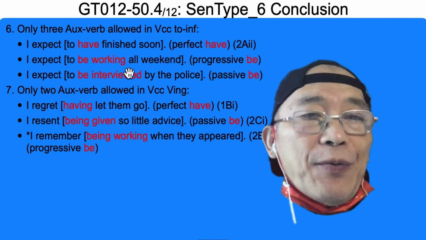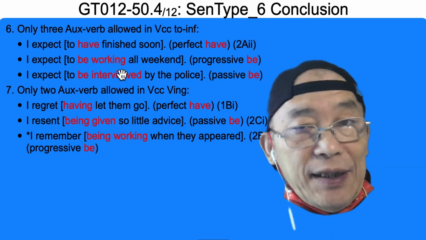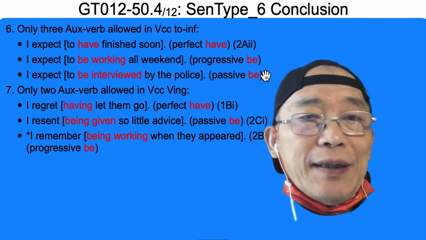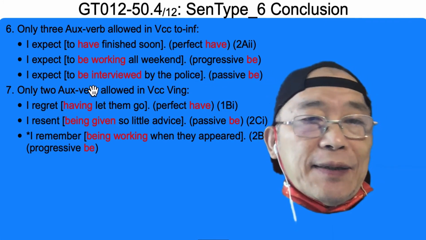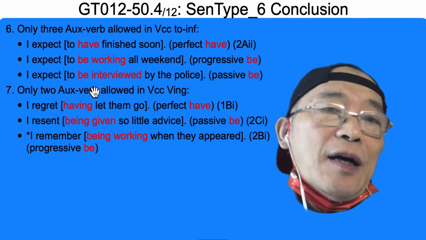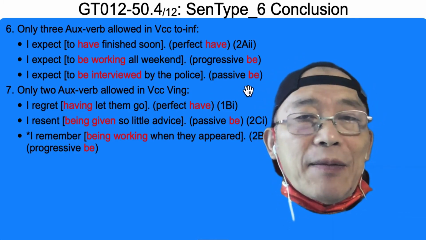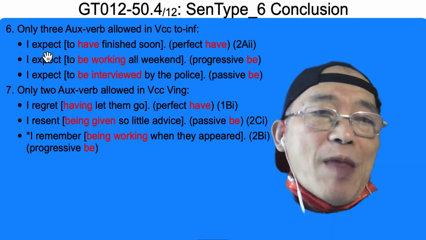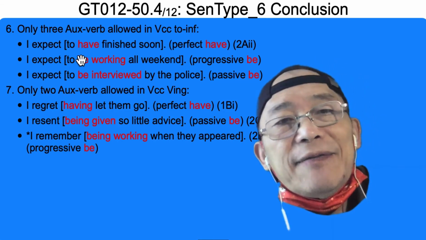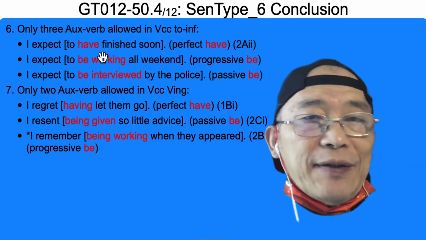Be working, auxiliary verb, ing form, progressive be. And be verb, be form of auxiliary verb and PP form, that is passive be. So to infinitive can accept 3 kinds of auxiliary verb.